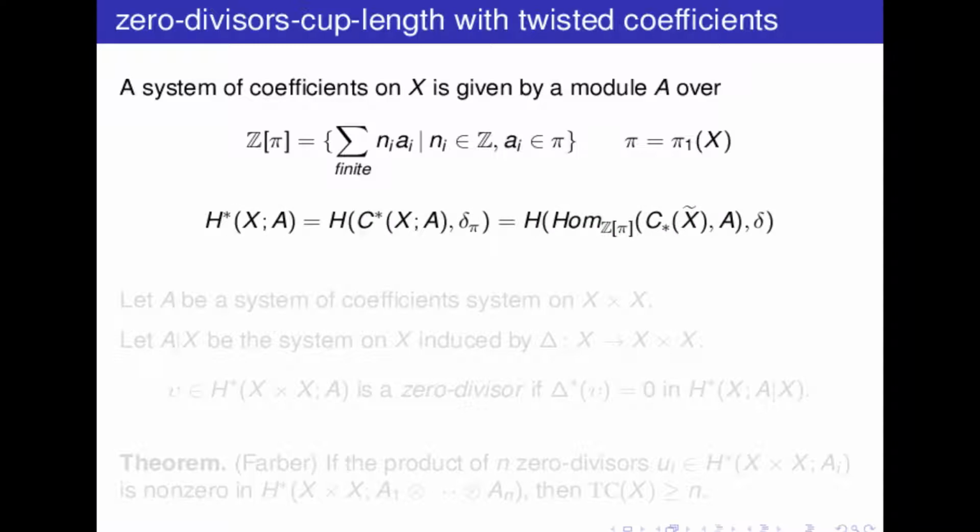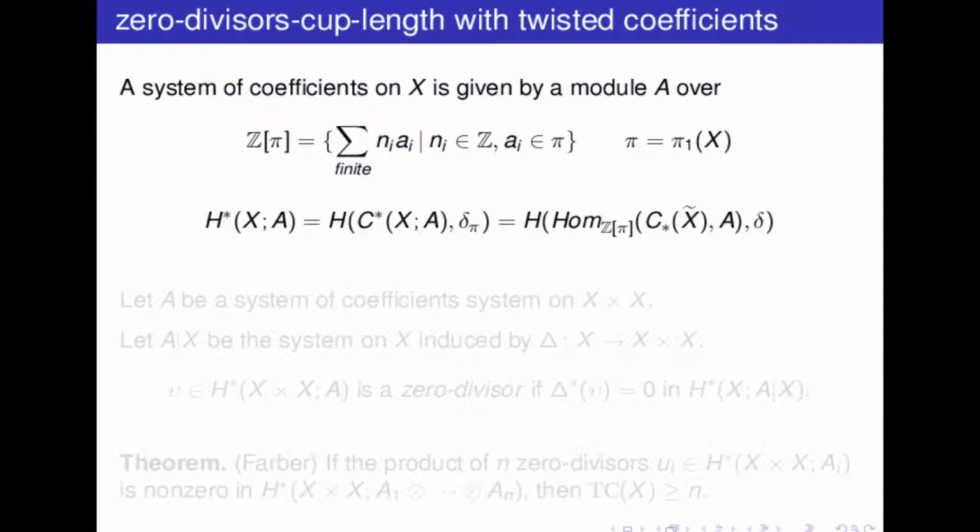The cohomology of X with coefficients in A can be described as the cohomology of the cochain complex of X with coefficients in A, with a differential that takes into account the action of the group.